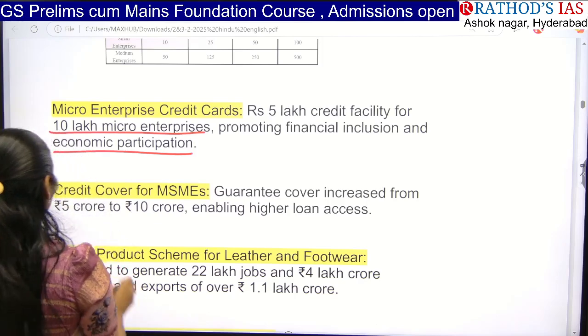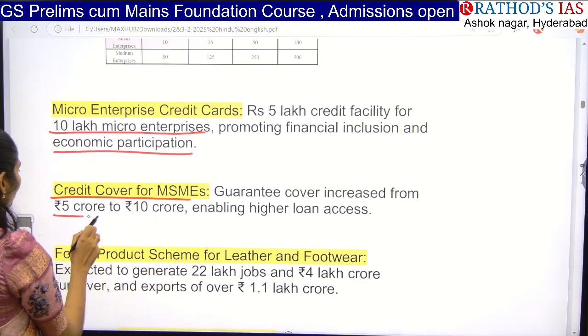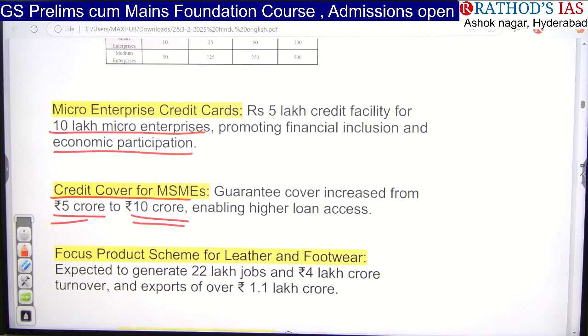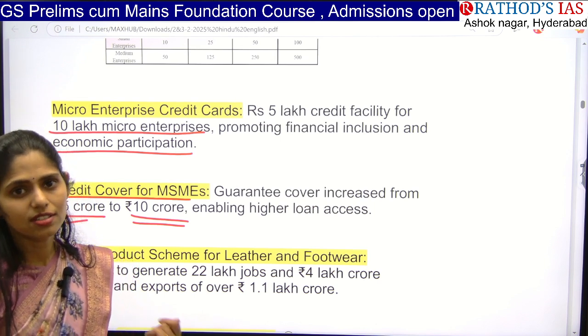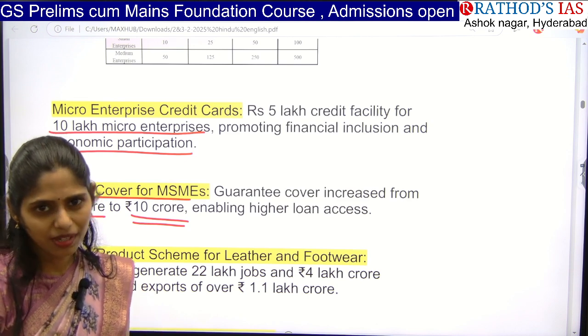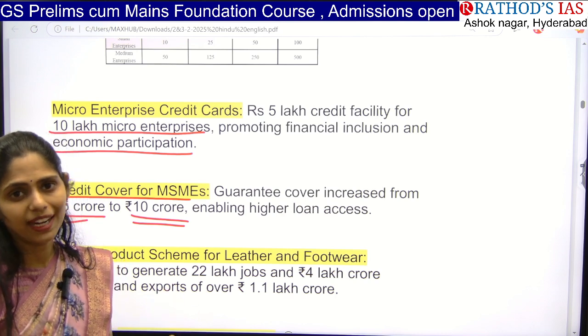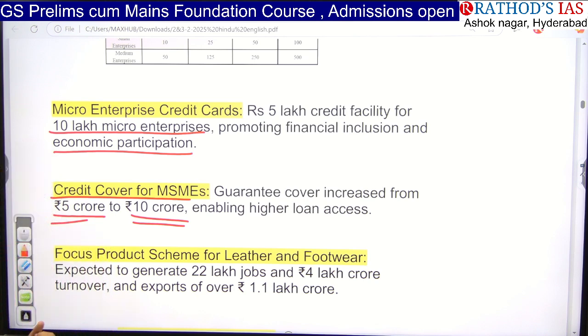And next one is the credit cover for MSMEs has also been increased from 5 crore rupees to 10 crore rupees. So because of this, now MSMEs can have more loan access so that they can increase their economic activities and create more employment and increase economic production, and obviously increase economic growth and development.